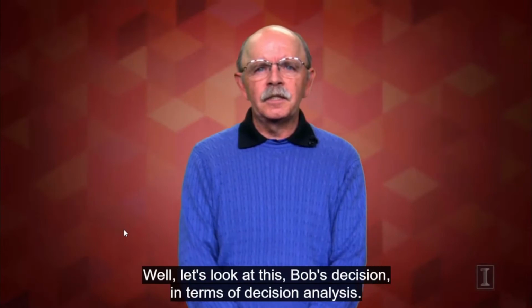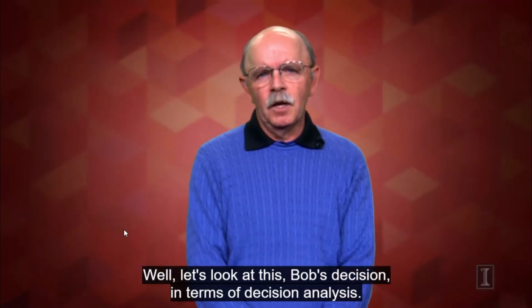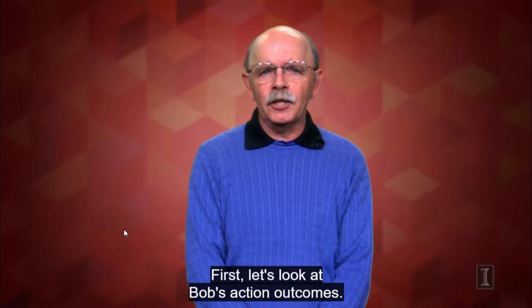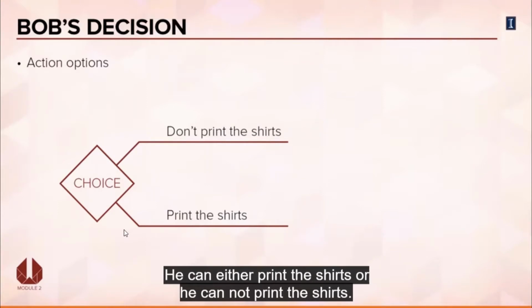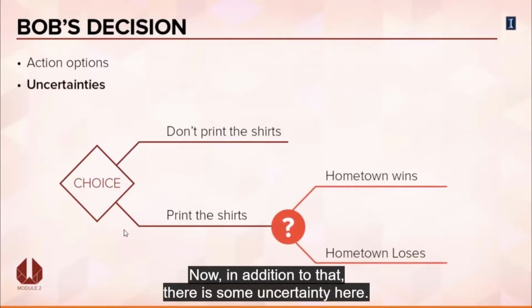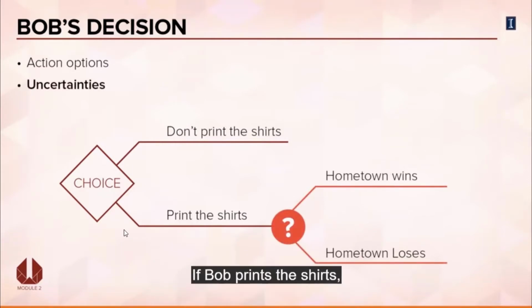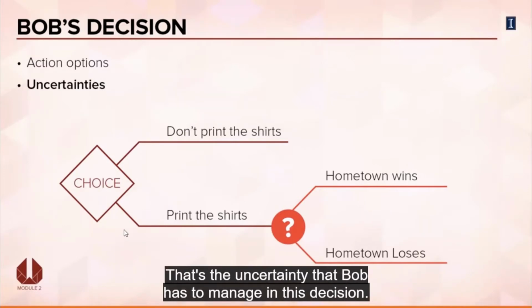Well, let's look at Bob's decision in terms of decision analysis. First, let's look at Bob's action outcomes. Bob really has two action outcomes to choose from. He can either print the shirts or he cannot print the shirts. That's the central choice in Bob's decision. Now, in addition to that, there is some uncertainty here. If Bob prints the shirts, maybe the hometown team wins, maybe the hometown team loses. That's the uncertainty that Bob has to manage in this decision.